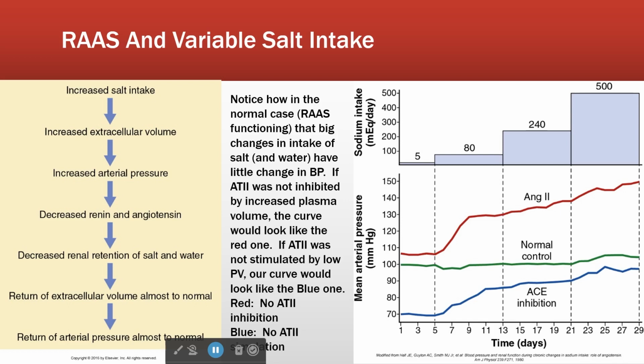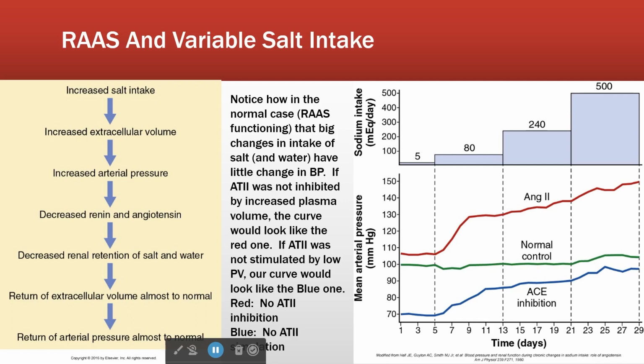Isn't that fascinating, right? So it means that we as conscious things don't have to care how much salt is in the water that we drink or how much salt is in the food that we take in, because we have systems that manage that, right? Now, if we didn't have angiotensin 2, we would see an increase, right?